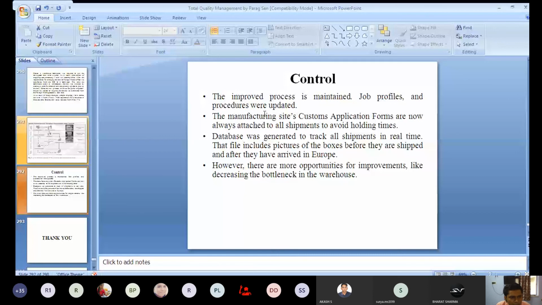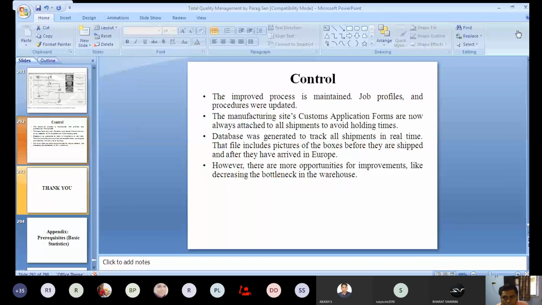Suppose earlier the level of sigma was 2.5, and after that it has become 4. Then you can understand that the sigma level has improved by 1.5. Or even if the process capability index is improved, you can understand that the process has performed well. So in terms of numerical values you can understand that, but they have not provided it, so we cannot discuss it. But this is the basic thing of Lean Six Sigma.